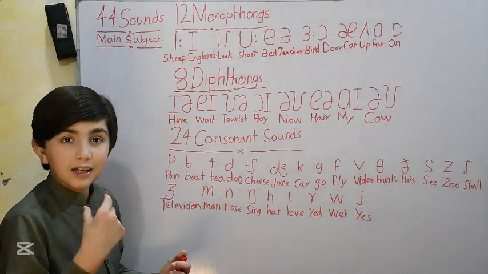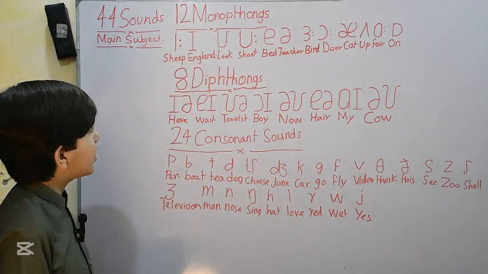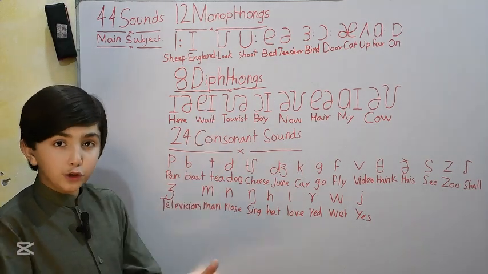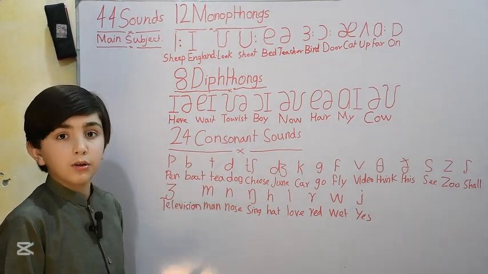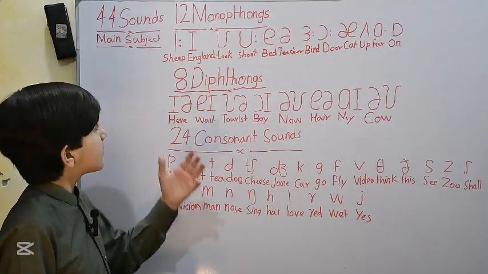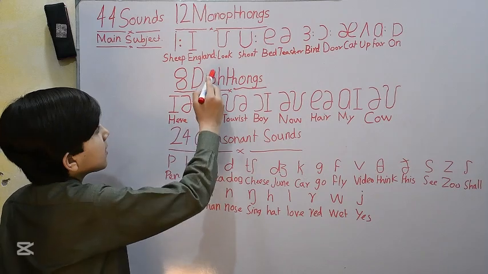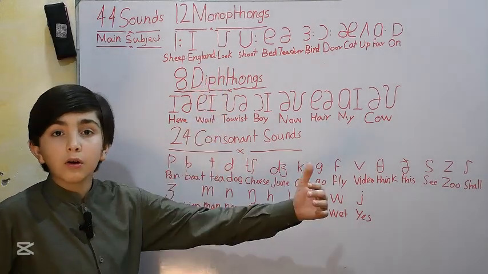The next vowel sound is the short U sound, as in the word look. Look.